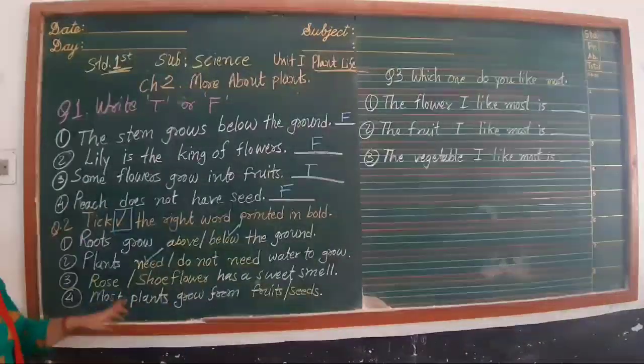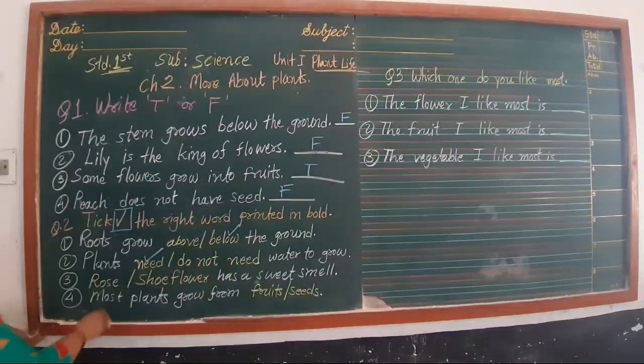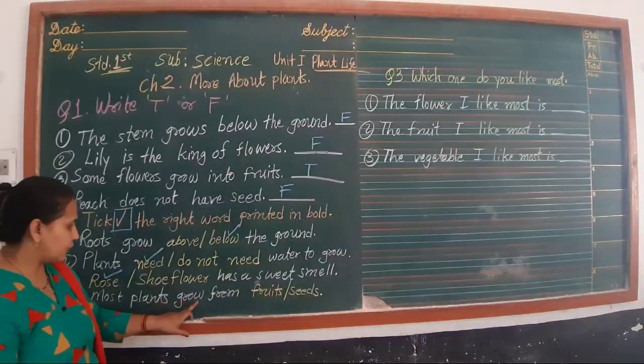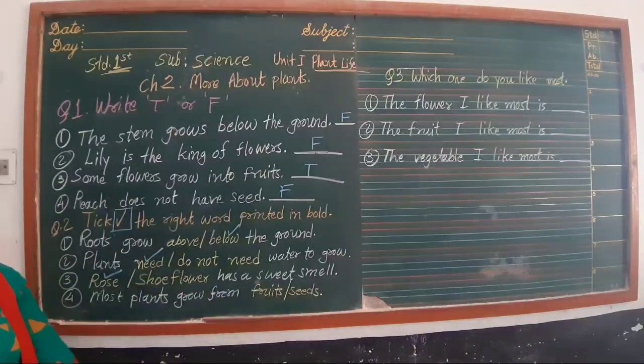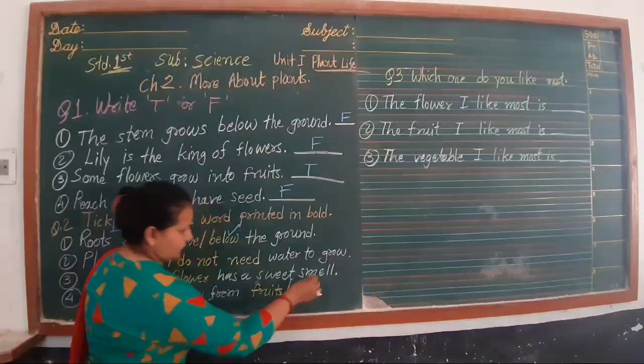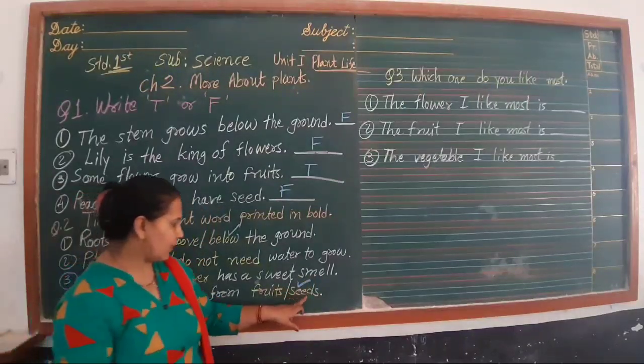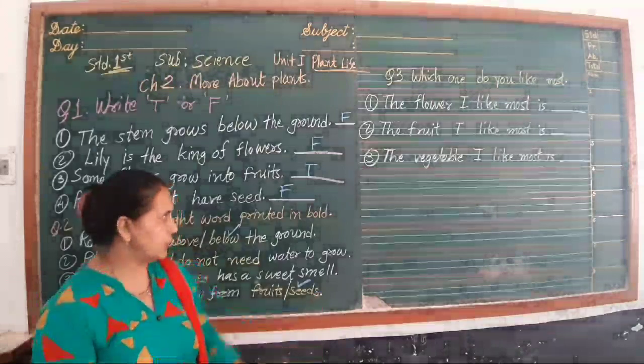We all know that rose has a sweet smell. So make a tick mark on rose. Number 4, most plants grow from fruits or seeds. Most plants grow from seeds. So make a tick mark on seeds.